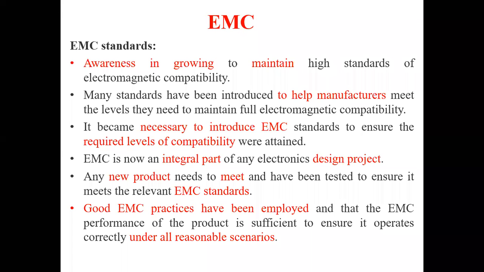Many standards have been introduced to help manufacturers meet the levels and maintain full electromagnetic compatibility. For example, you get ISO 2001, 2017 standards. For a particular thing, these standards have to be followed, and that also comes under EMC in case of electromagnetic conditions and radiations.